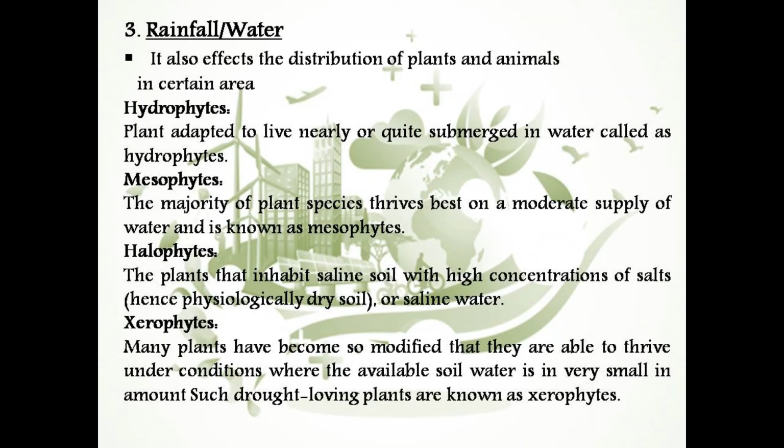Then come the mesophytes. Mesophytes are termed as the land plants, which require a very moderate amount of water, and they can survive in that easily. Then come the halophytes. Halophytes are those plants which have the ability to survive in water containing very high amounts of salt. For this they have to make many adaptations as well. Then come the xerophytes. Xerophytes are the plants which can survive in very low amounts of water, and they again have many adaptations to cope with the dry conditions of the environment.